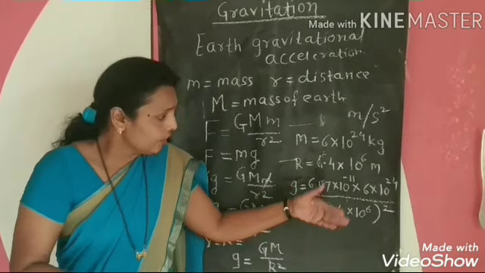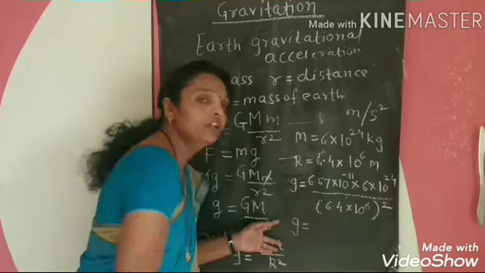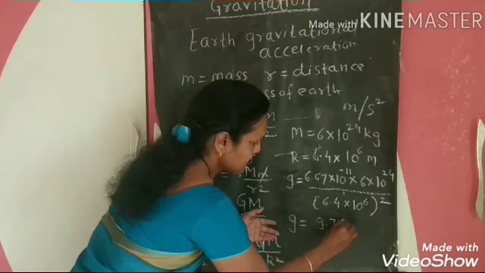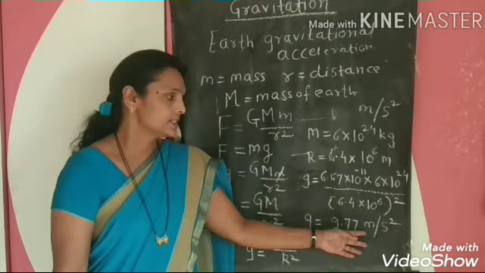By calculating all these, we get the final value of g as 9.77 meter per second square.